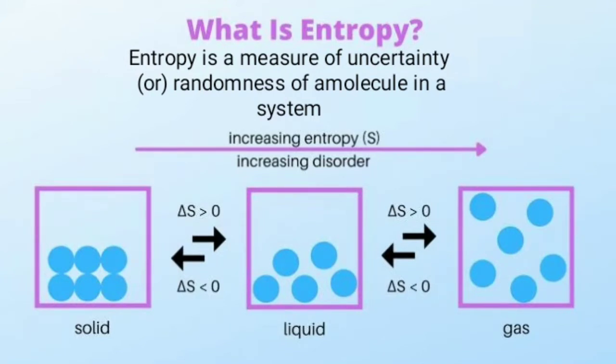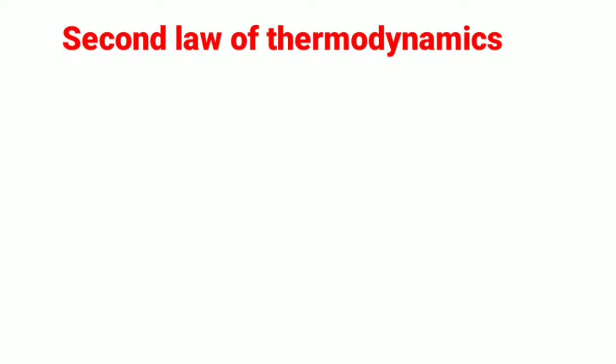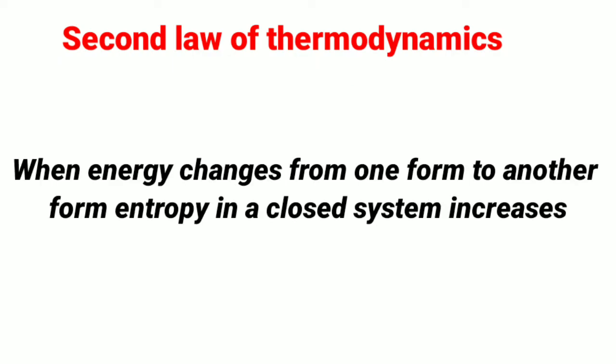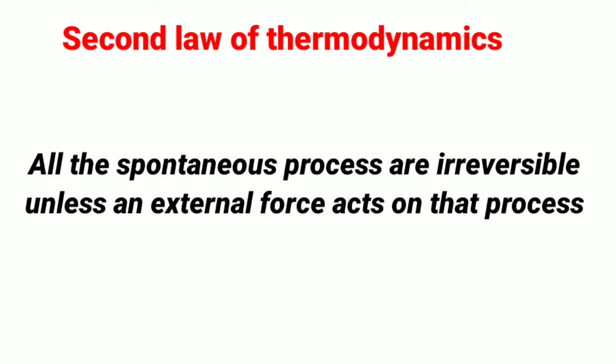By understanding these three statements, we can define the second law of thermodynamics as: when energy changes from one form to another form, entropy in a closed system increases. In simple words, this law can be defined as: all spontaneous processes are irreversible unless an external force acts on that process. A spontaneous process is a process which occurs without any external force.